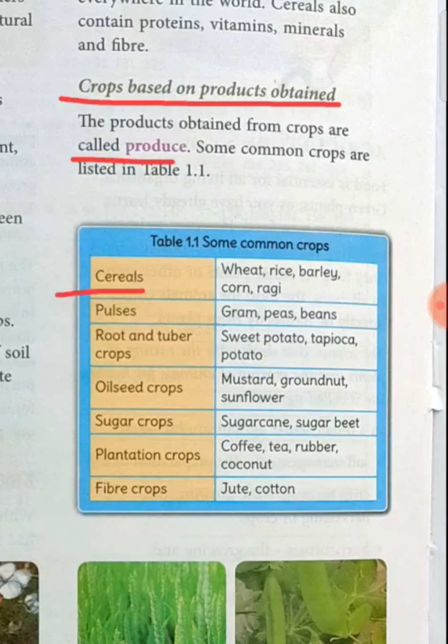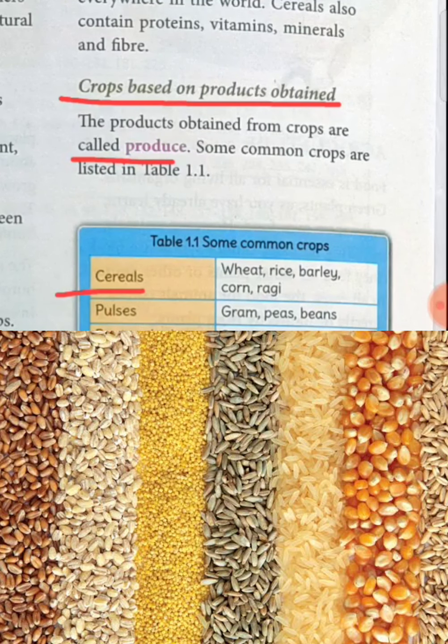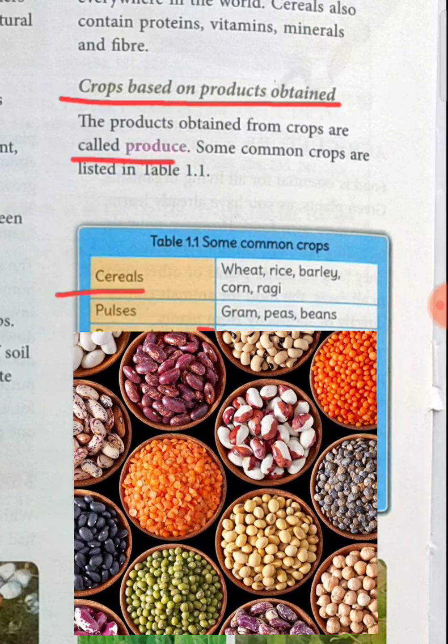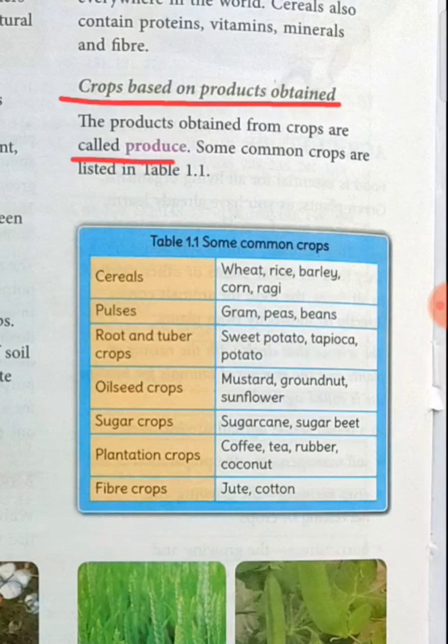What are cereals? Wheat, rice, barley, corn, ragi, all these are known as cereals. Next what? Pulses. Pulses are what? Gram, peas, beans. Suppose cereals are the main staple food. What are pulses used for? Pulses are the food which are consumed with cereals.